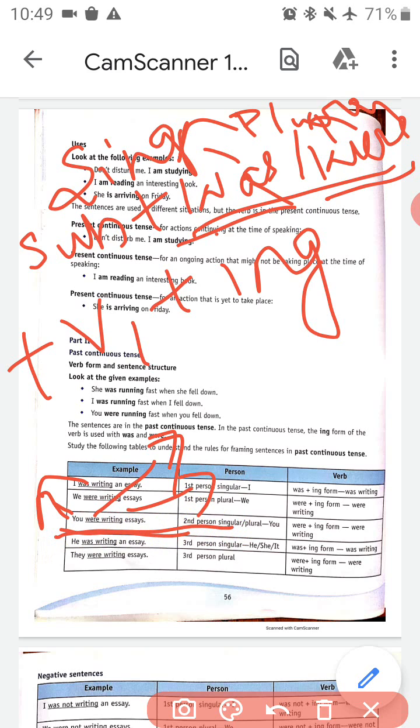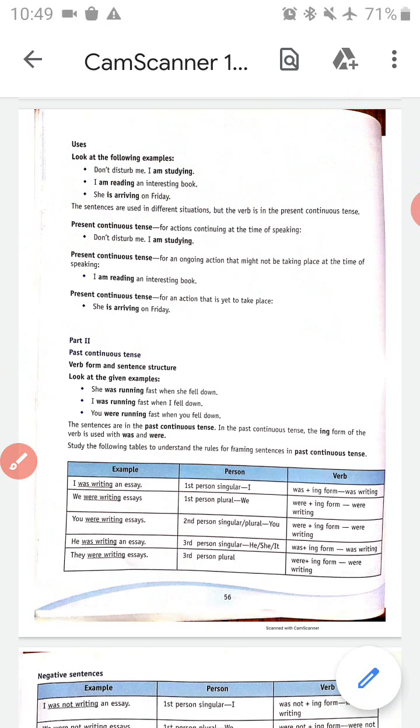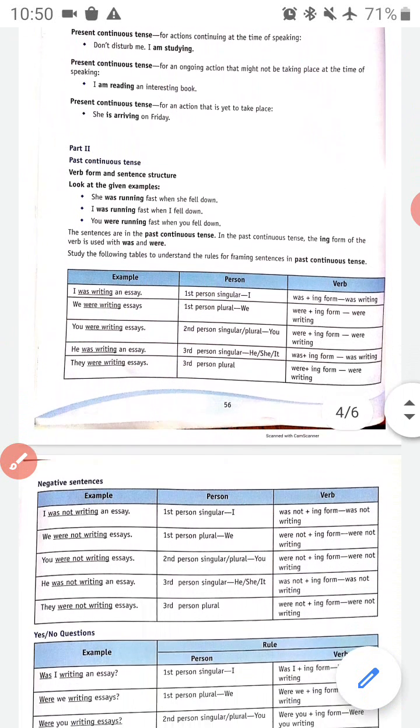Now, they were writing an essay. Again, they is our subject. Were, because they means बहुत सारे, दो से ज़्यादा होंगे, एक से ज़्यादा होंगे, so that's why were. Writing is again our continuous form of write, so writing, then essay. So these are examples of past continuous tense in positive sentences.